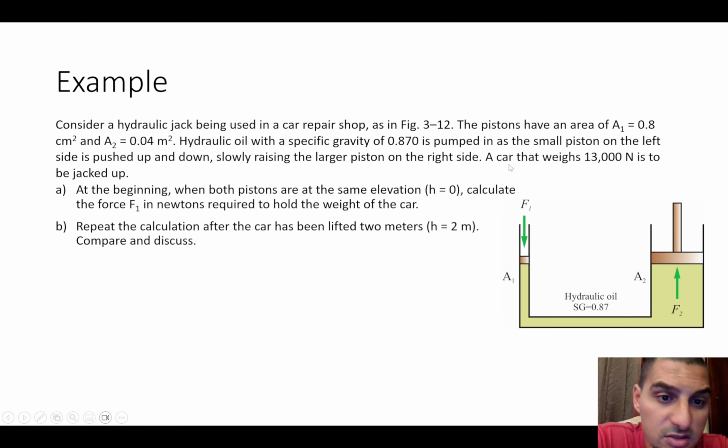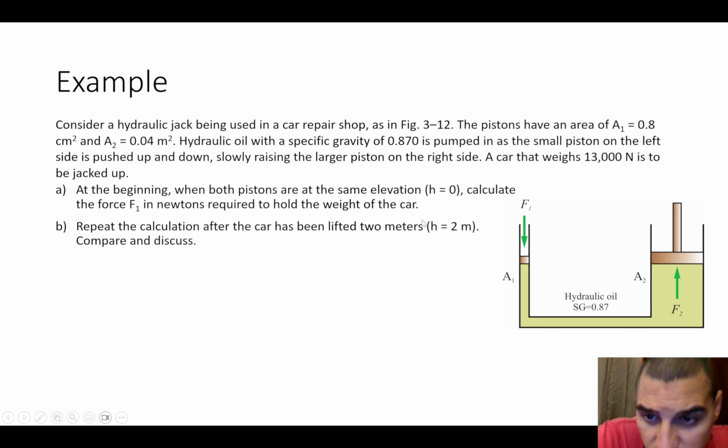It raises the large piston on the right side, so a small force is applied here to raise this piston on the right. We have a car that weighs 13,000 newtons. This is the weight of the car. It's not the mass, it's the weight, which is m times g, so it's already a force. So you know the force applied by the car is 13,000 newtons.